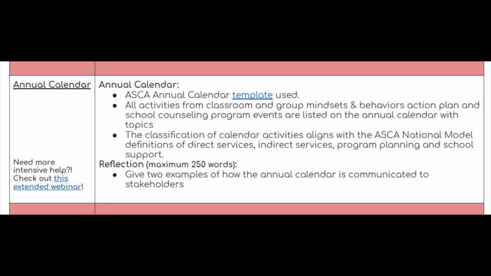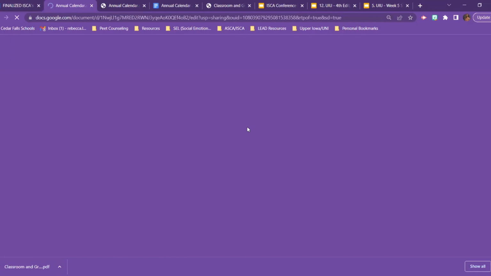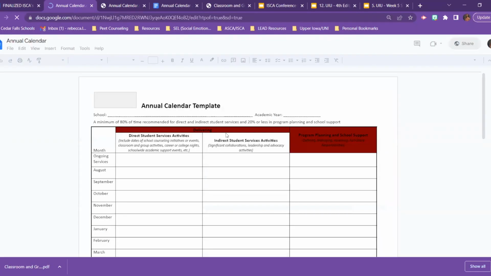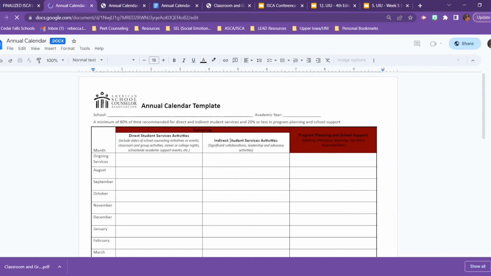The annual calendar is probably a shorter component than most, but it's very important, just like the others, to use the ISCA template provided and linked here. When you open this template, you will see a blank slate for the annual calendar. You will see it divided into direct student service activities, indirect student activities, and that program planning with school support for that final column. You'll see on this template that they are broken down by month of the school year, but also by ongoing services so that you don't have to put them in each month if there's something that happened throughout the school year. And that's for all three columns with direct, indirect, program planning, and school support.